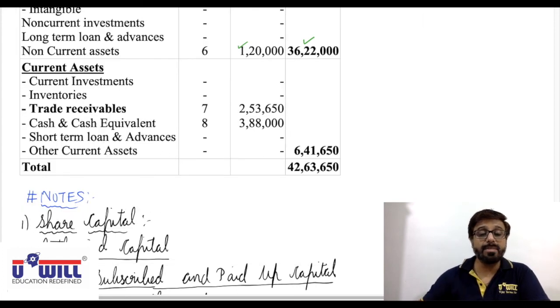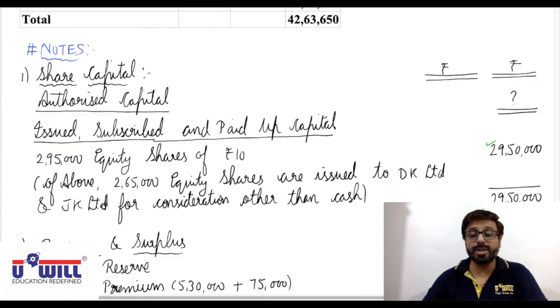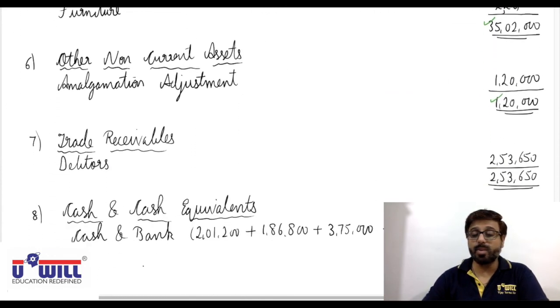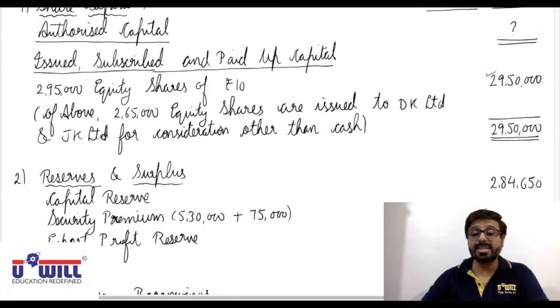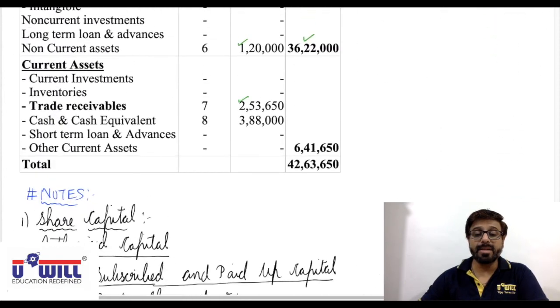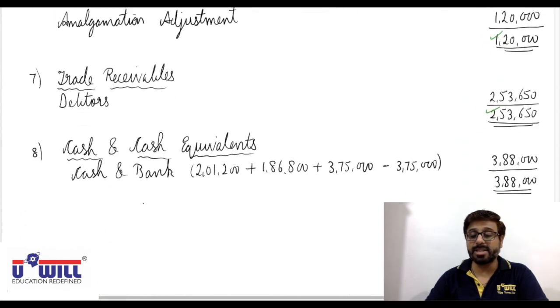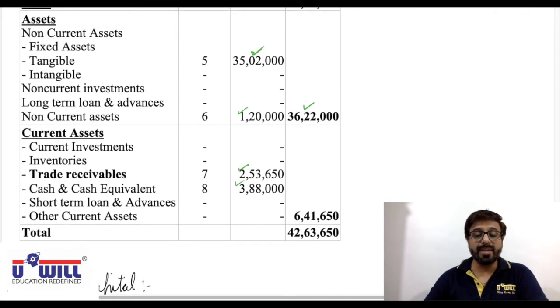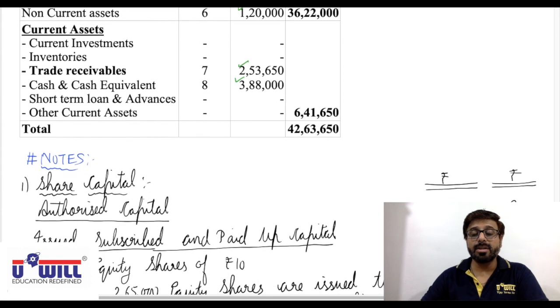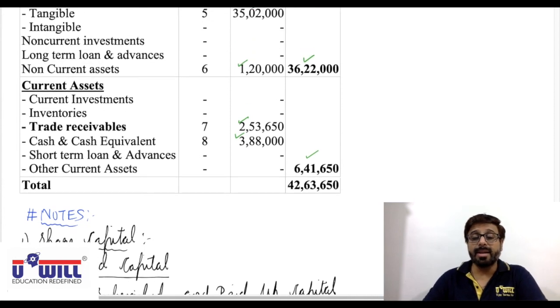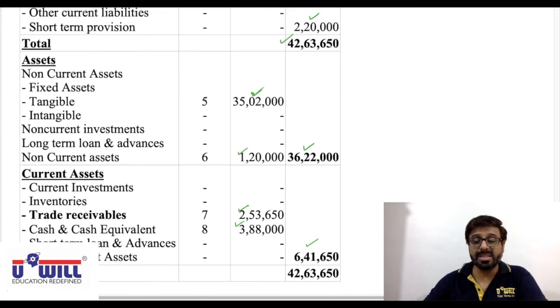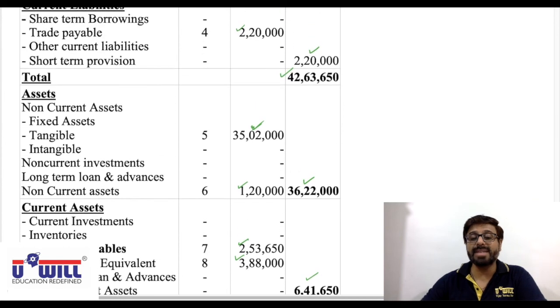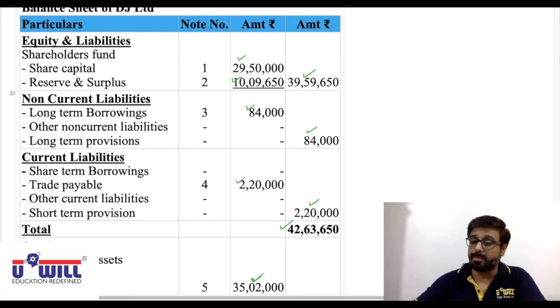Then trade receivables we do have. Okay, trade receivables, all of you can see in note 7. We have it with 2,53,650. Then cash and cash equivalents, all of you can see in note 8, we have 3,88,000. Short-term loans and advances and other current assets we don't have. 2,53,650 plus 3,88,000, total current assets 6,41,650. And again 36,22,000 plus 6,41,650, 42,63,650 is the total of balance sheet.